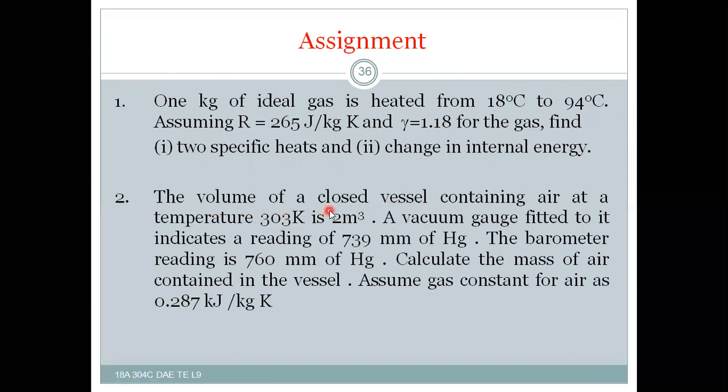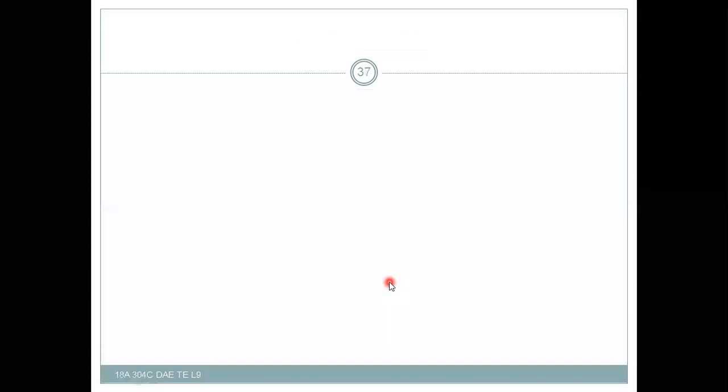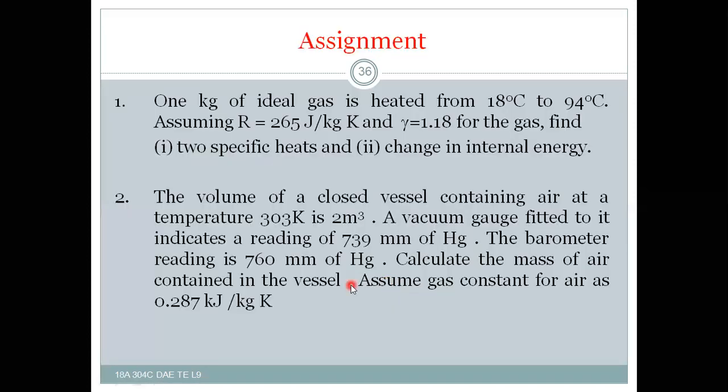And the volume of a closed vessel containing air at this much value is given, and here the vacuum pressure is given for us. I think this is also calculated very easily, the difference of these two, and you can calculate the mass of the air in the vessel very easily. I think both of these are solved example types.